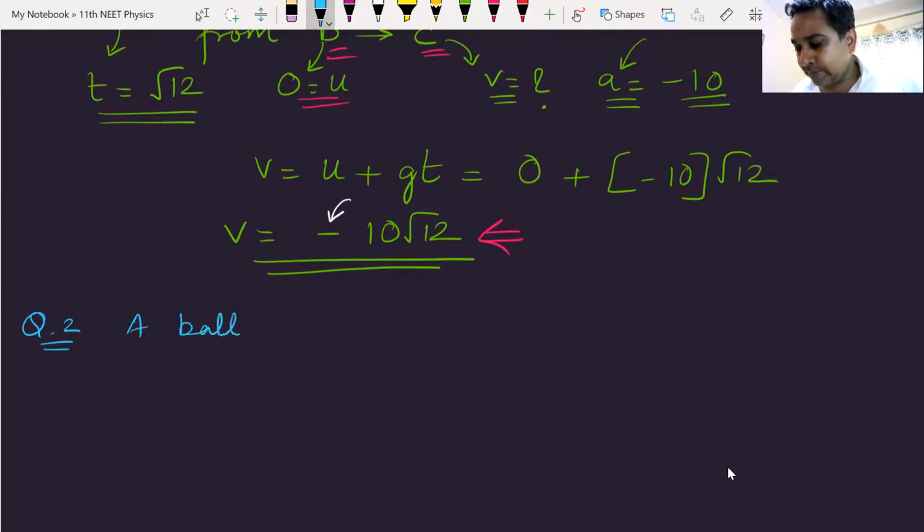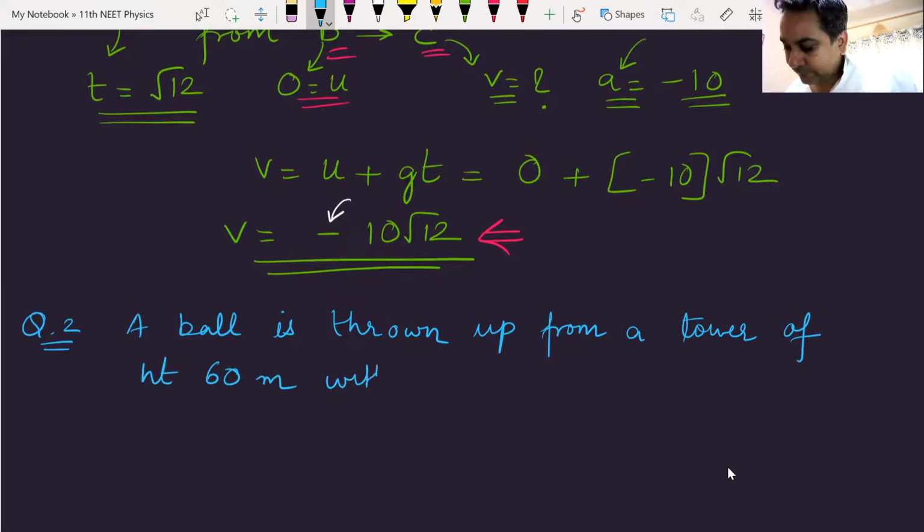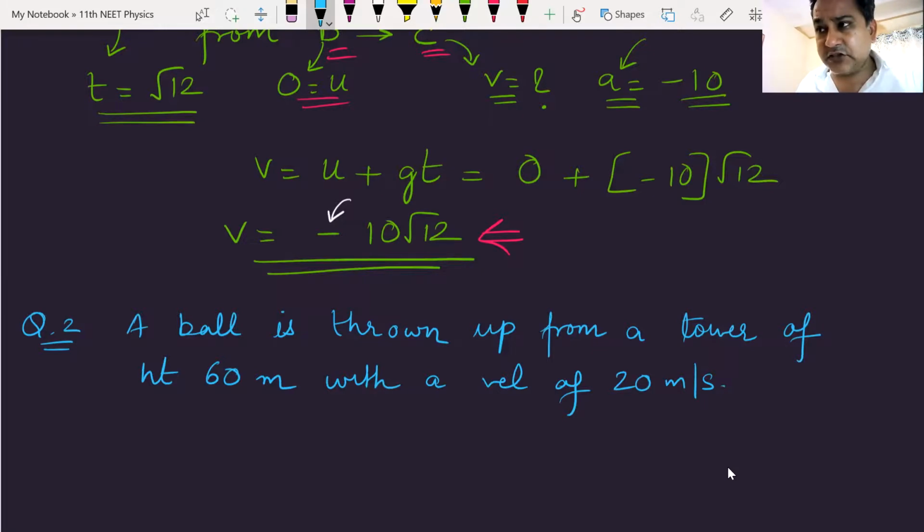A ball is thrown up from a tower of height 60 meters with a velocity of 20 meters per second. G has to be taken as 10.